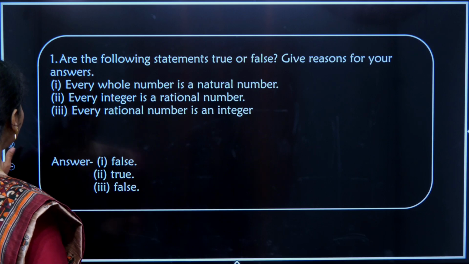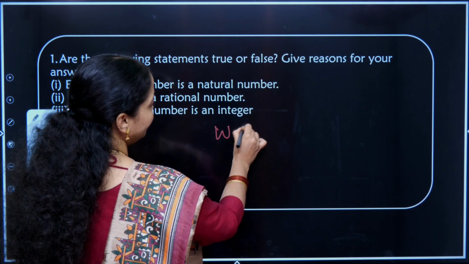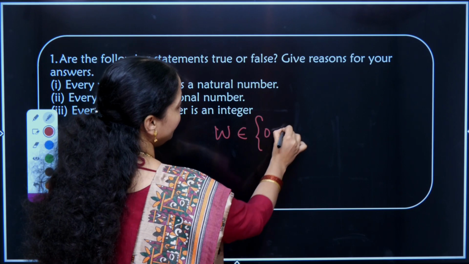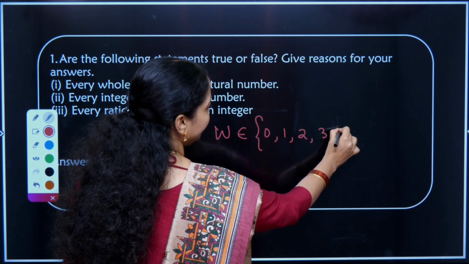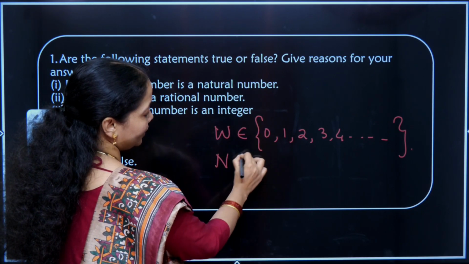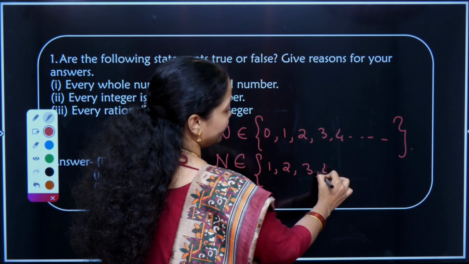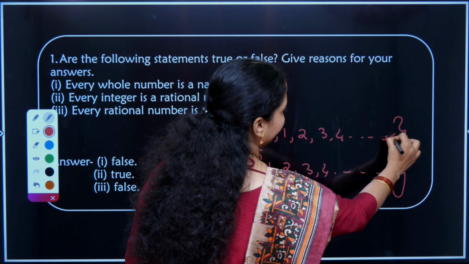What is the whole number set? The whole number set W belongs to 0, 1, 2, 3, 4, etc. Now let us consider the set of natural numbers: 1, 2, 3, 4, etc. till infinity.